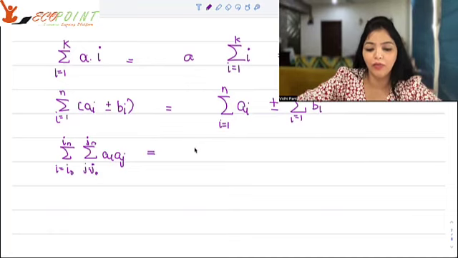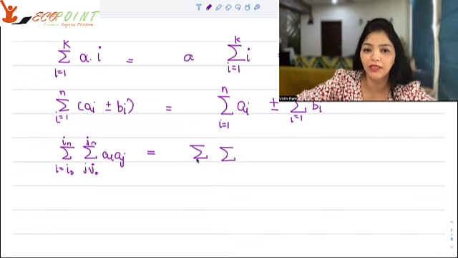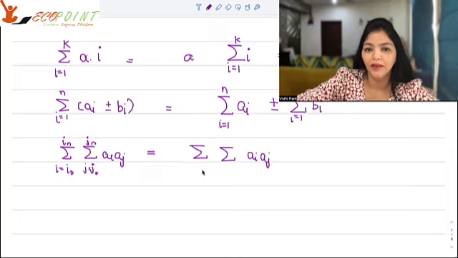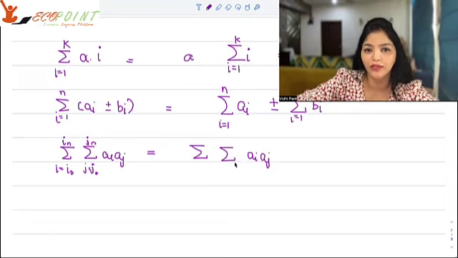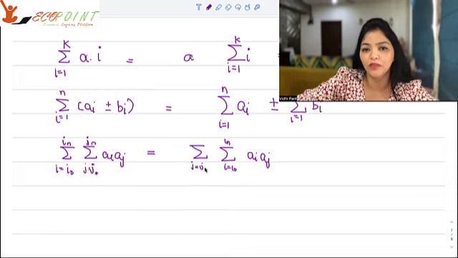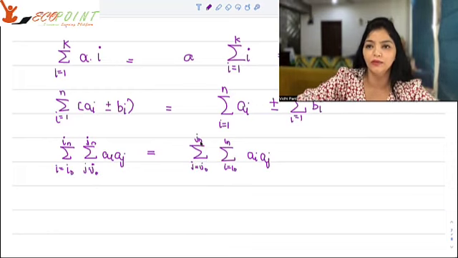This could be interchanged as well. This could be summation, double summations, just like double integrals could be interchanged as well. This is not that basic, but yeah, I just wanted to add it as a property of sum you should know. That is why I can write i goes from i naught to i_n, and I can write j goes from j naught to j_n here, okay?